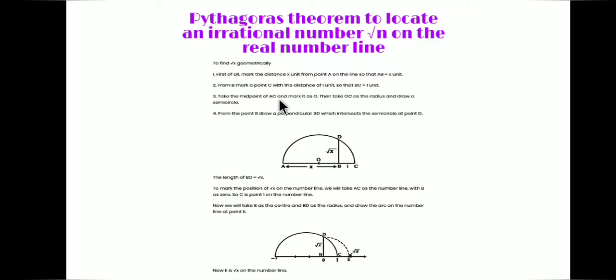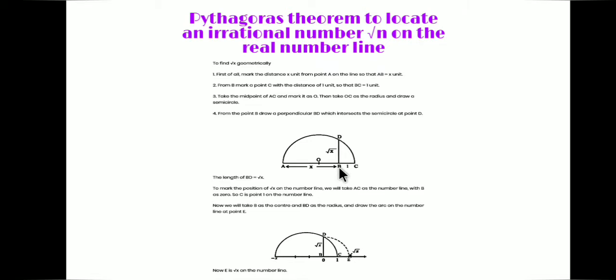Then take the midpoint of AC and mark it as O. This is our AC. AB is x unit, BC is 1 unit. Mark the midpoint of AC and label it as O. Then take OC as radius and draw a semicircle, keeping O as the center.